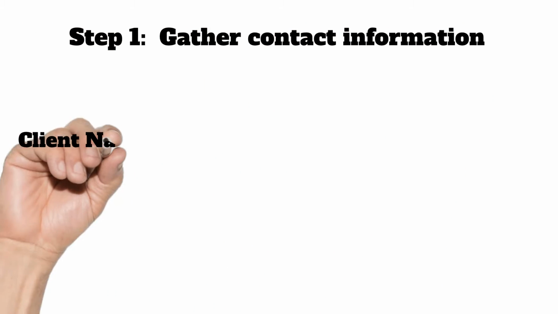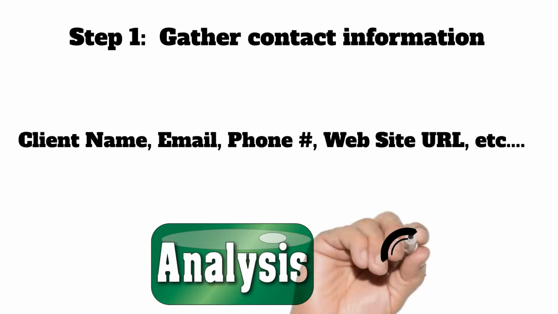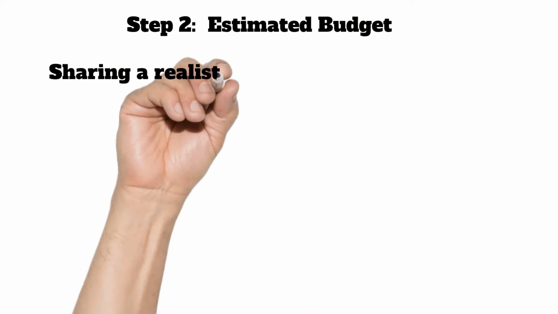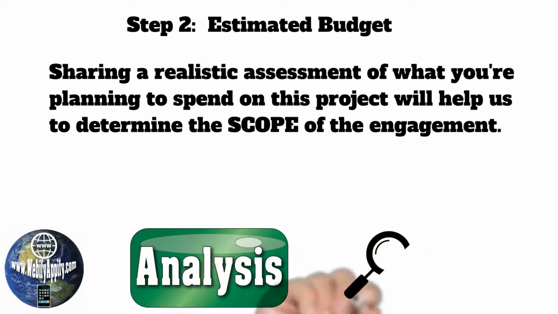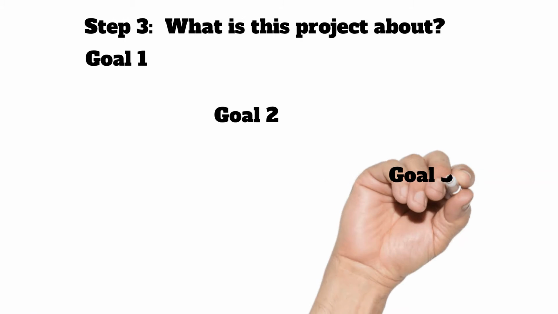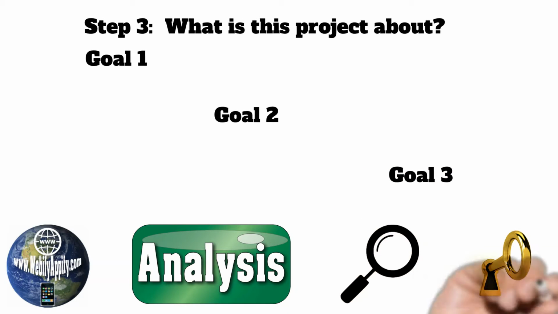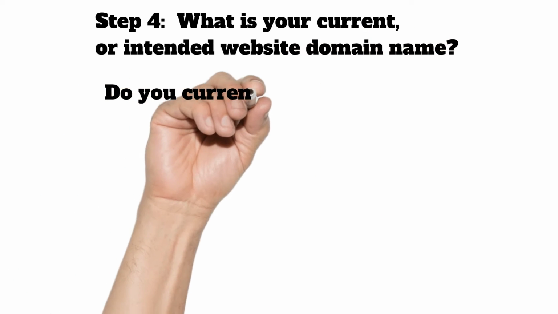Step 1. Gather contact information. Step 2. Estimated budget. Sharing a realistic assessment of what you're planning to spend on this project will help us determine the scope of the engagement. Step 3. What is this project about? Step 4. What is your current or intended website domain name?